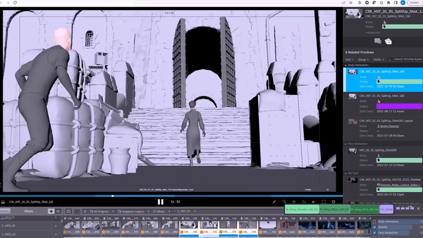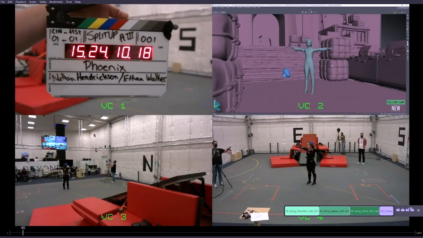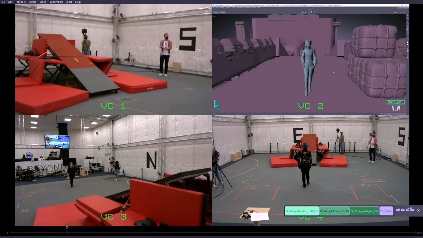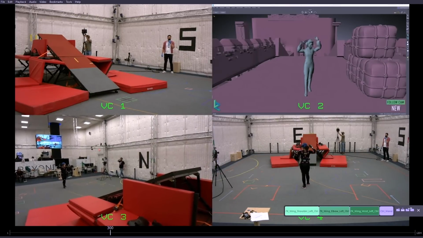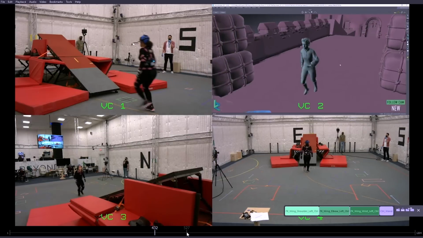We run up the stairs. Some of the challenges we face is when we're mocapping, it's not necessarily going to be the perfect set. And we're going to do a lot of improvising on the day just to get whatever pieces that they might have on the mocap stage to fit what we have in the game. So in this case, all we had was a ramp.